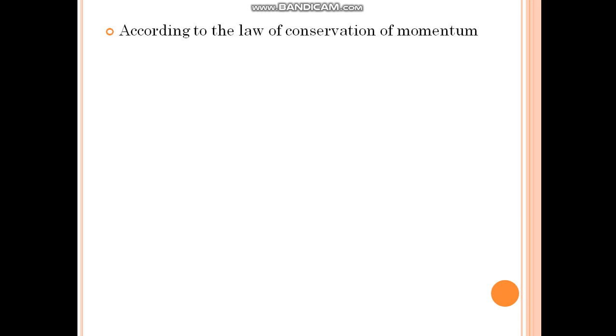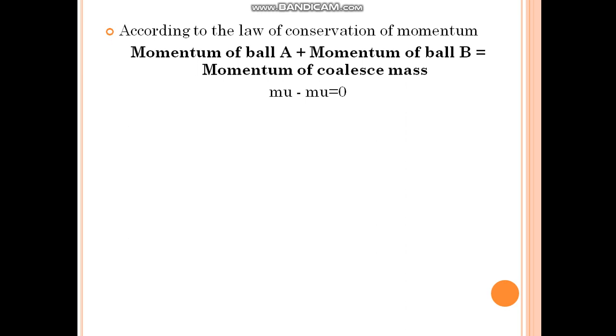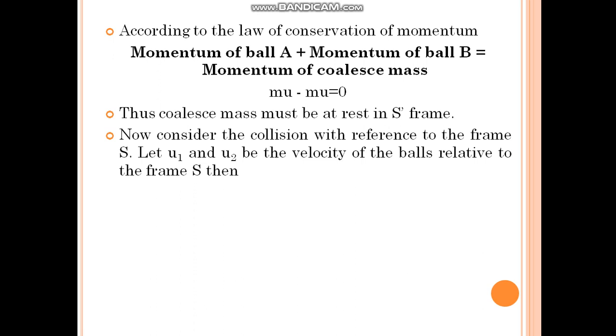According to the law of conservation of momentum, the total momentum in a system remains constant. So the momentum of ball A plus the momentum of ball B is equal to the momentum of the coalesced mass. Here mu minus mu is equal to 0, which means the coalesced mass is at rest with respect to the frame S dash. Now consider the collision with reference to the frame S.